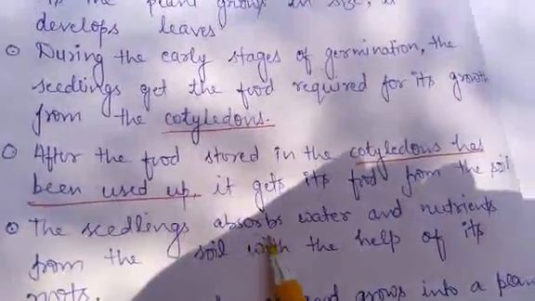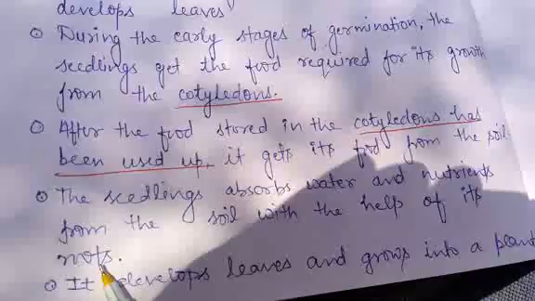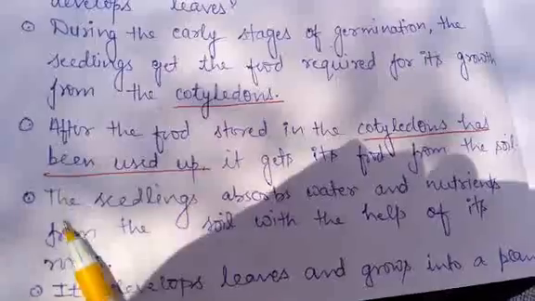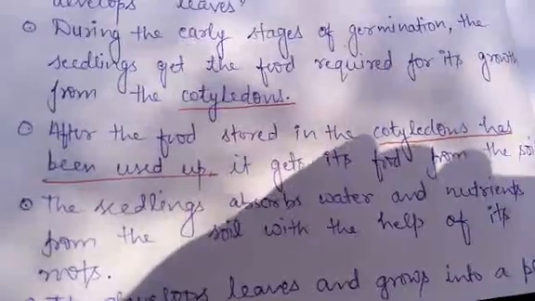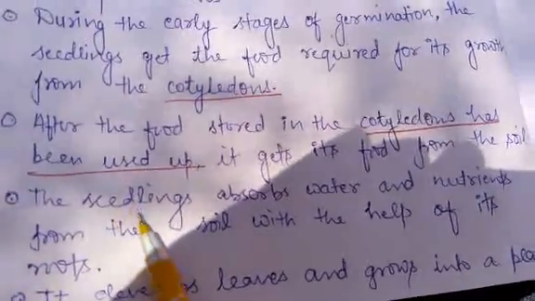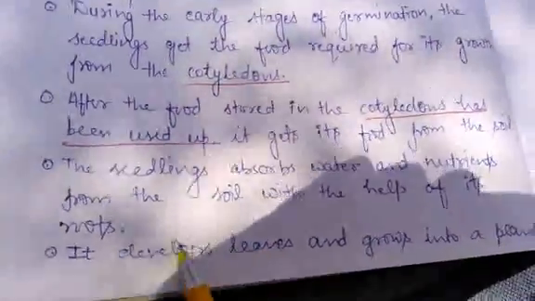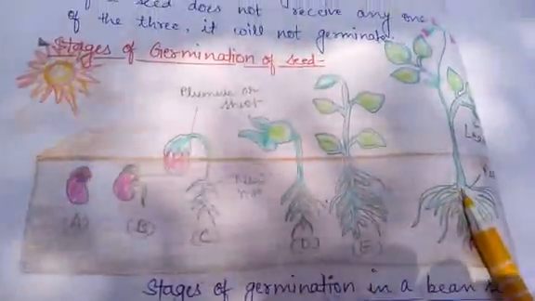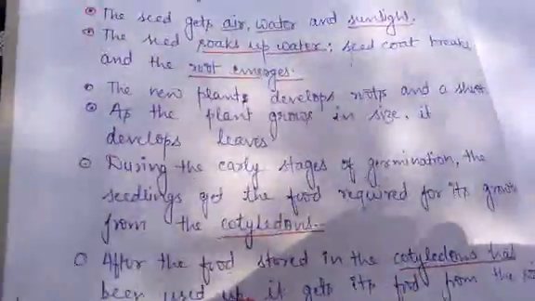Next, the seedlings absorb water and nutrients from the soil with the help of roots. Seedlings means the young plant. Because the food of the cotyledons has been used, the young plant gets its nutrition from the soil with the help of the root. Next, it develops leaves and grows into a plant. So finally, this particular seed forms a mature plant through these various processes. So this was all about the germination of the seed.